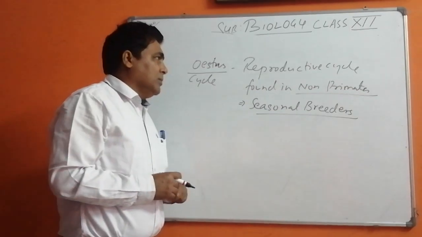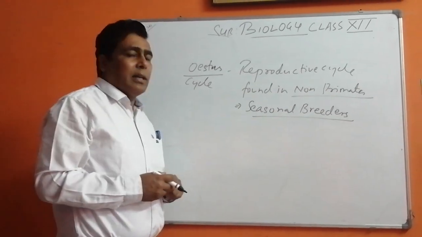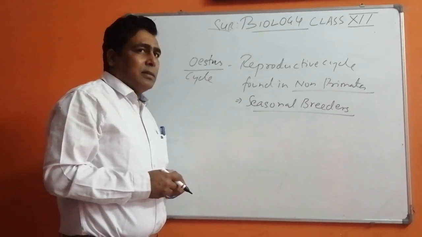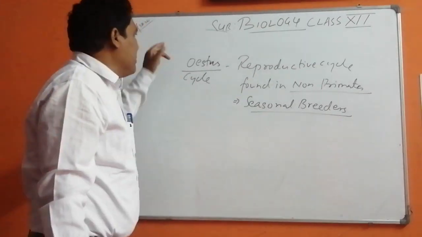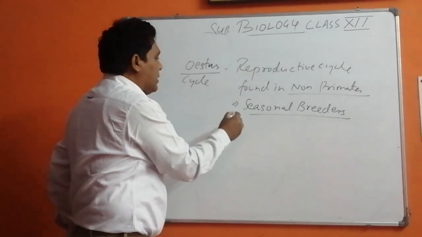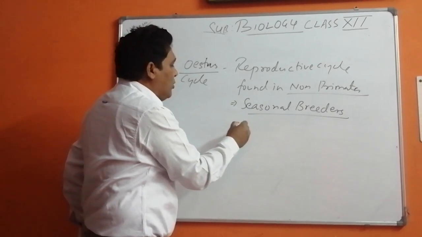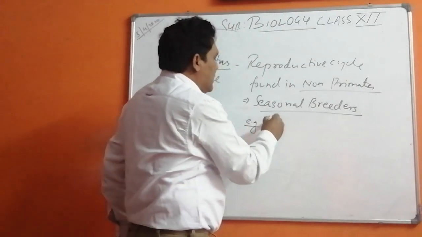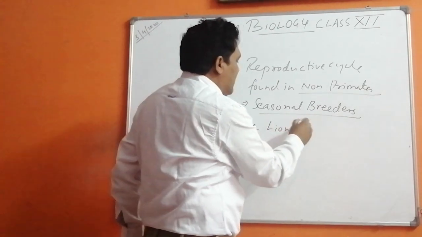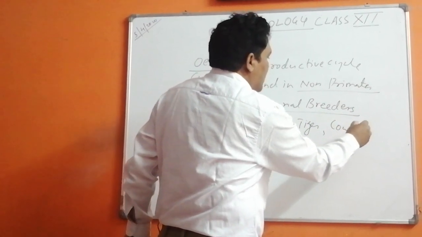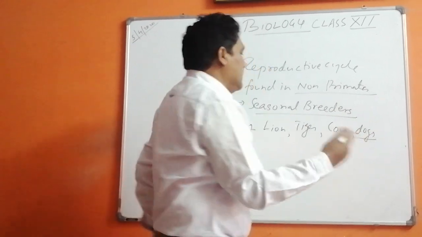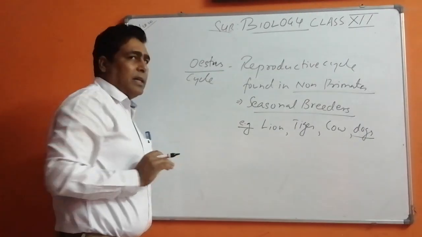You are going to learn more about that in your higher classes also. And if you want, you can ask me questions separately on my blog. Now coming to the next part, the oestrus cycle. I already told you, which organisms come under this? Lion, tiger, cow, dogs. These all come under the oestrus cycle.